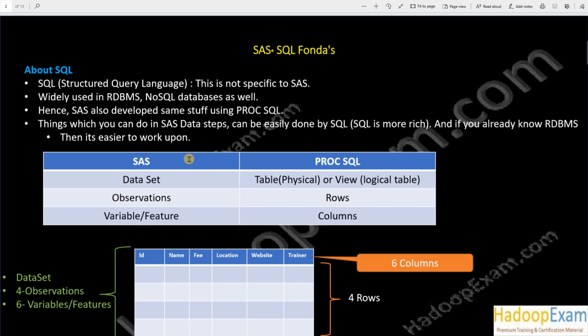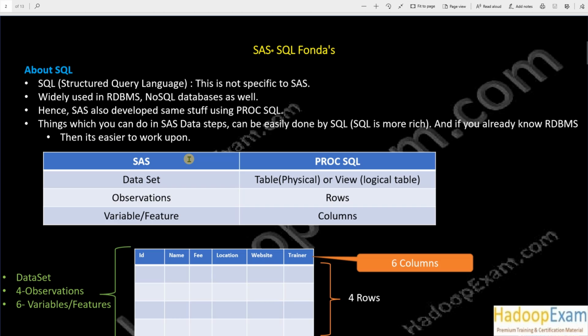That's the reason SAS also developed this module, because they also want people who already know SQL to be able to work with SAS as well. So if you were using SAS datasets previously, meaning the data step, and now you want to move to SQL, and if you are comfortable with SQL, I think this is much easier than the data step, because SQL query is very rich and many things you can do with it. So we would learn the stuff one by one, and we'll compare the data step and SQL query as well.